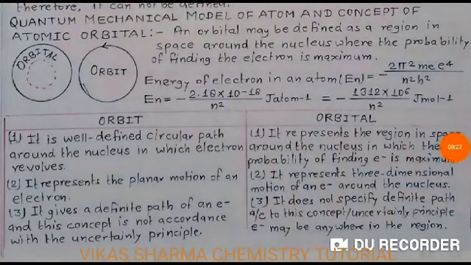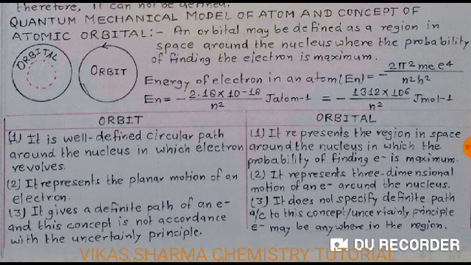the quantum mechanical model of atom and the concept of atomic orbital and orbit. Atomic orbital: an orbital may be defined as a region in space around the nucleus where the probability of finding the electron is maximum. Energy of an electron in an atom, En, is equal to minus 2 pi square m e to the power 4 upon n square h square. Putting in the values, En is equal to minus 2.18 into 10 to the power minus 18 divided by n square joule per atom. So it is equal to minus 1312 into 10 to the power 6 divided by n square joule per mole.